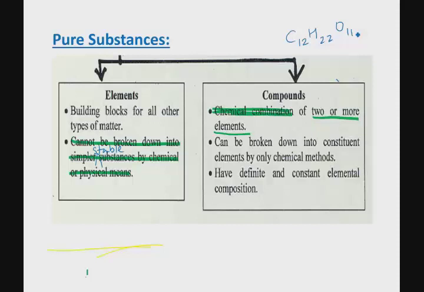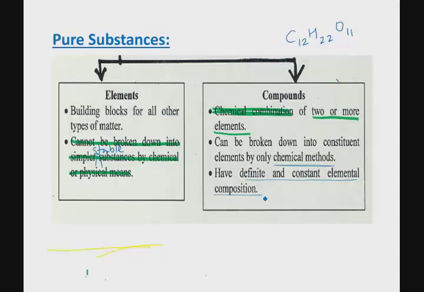Can we break it down? Can we decompose this into carbon, hydrogen, and oxygen? Yes, we can. But how? Only through chemical methods. You need a chemical process to decompose or separate the components of a compound. Compounds must have, and it is very important once again to remember, a definite and constant elemental composition by mass. In order for sucrose to be